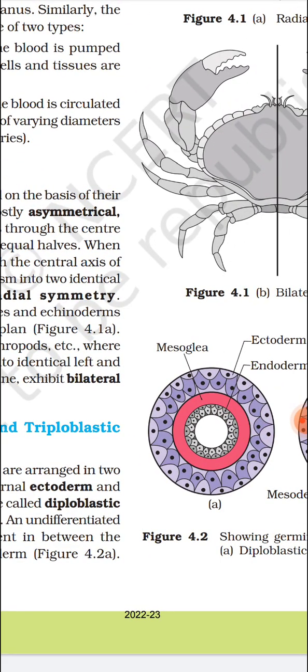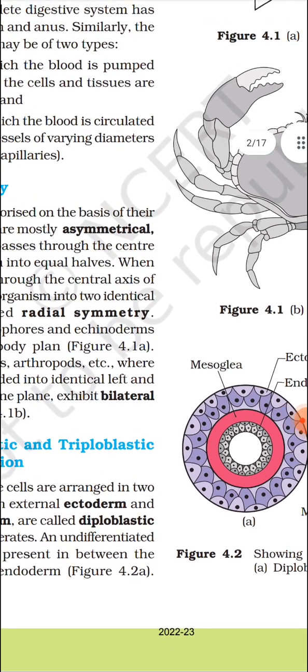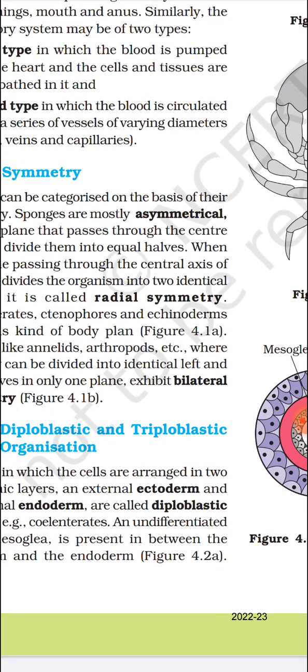और इसका एग्जाम्पल है पॉरीफेरा, मोस्टली पॉरीफेरा. Remember this, mostly Porifera, not all the Porifera, mostly Porifera. That is also known as sponges. Okay. Now secondly, radially symmetrical.